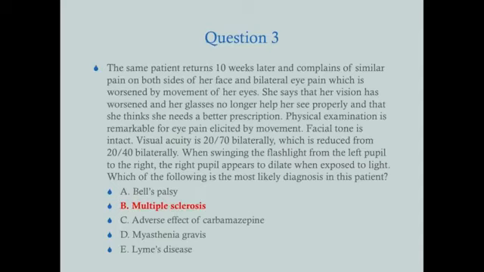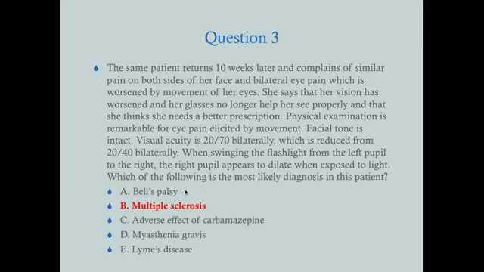All right, so you might have thought, oh, adverse effect of carbamazepine, why not? I mean, we just put her on carbamazepine and now she's coming in with problems. Well, the real big adverse effect of carbamazepine that you need to know, which has nothing to do with this patient, is Stevens-Johnson syndrome. That's why we titrate the patient up on their carbamazepine dosage. Some of the other adverse effects are really nonspecific, things like dizziness, drowsiness, nausea, vomiting, but you're not going to have visual issues. I think diplopia has been described if you take way too much carbamazepine, but you're not going to have eye pain and visual changes, and certainly not pupillary defects. Okay, so you can get rid of C.